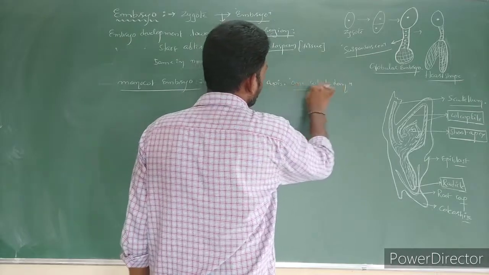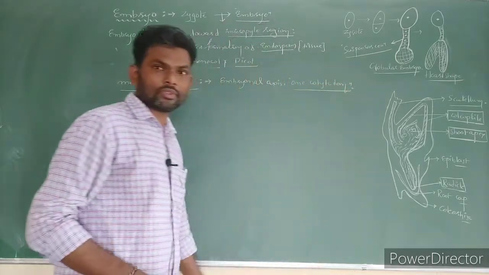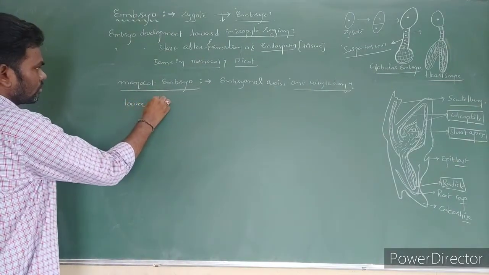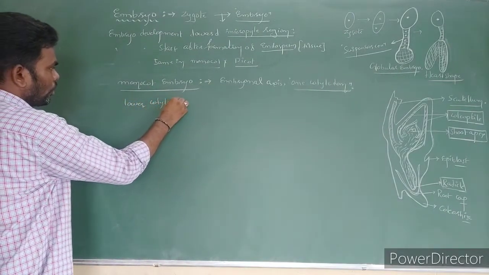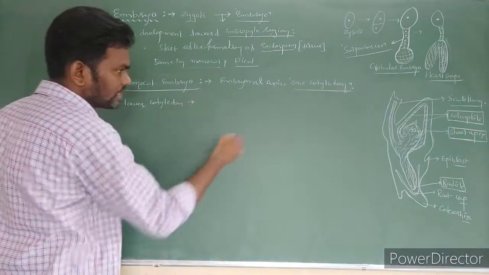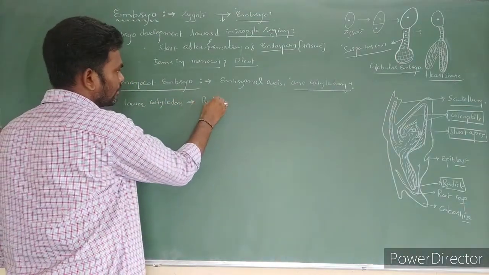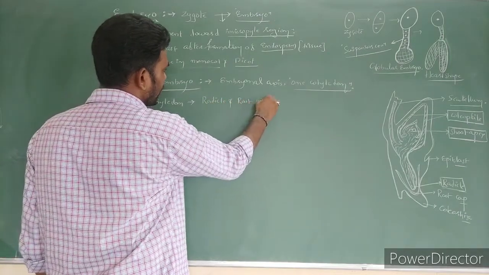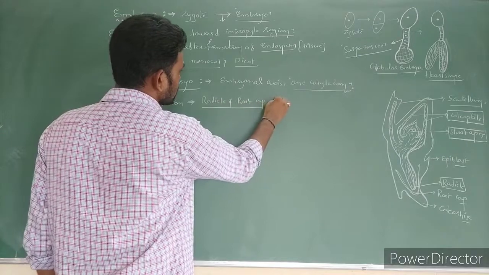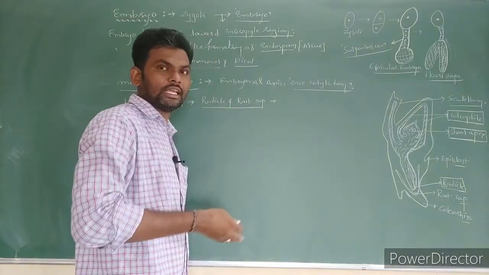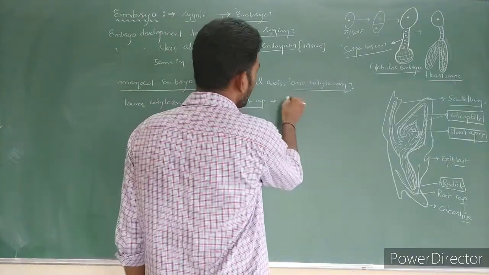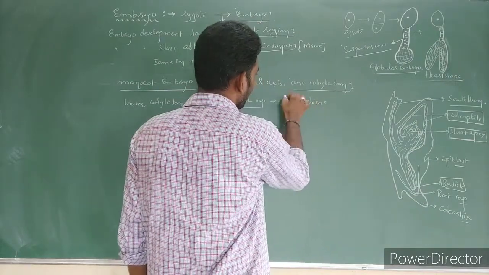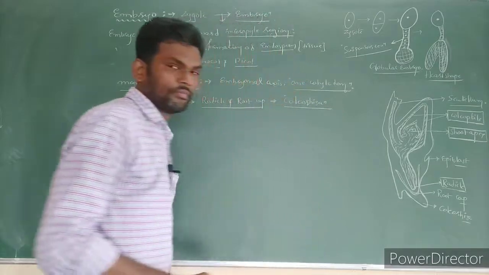In the lower portion we notice the radicle as well as the root cap. The radicle and root cap are covered by a sheath-like structure called the coleorhiza.